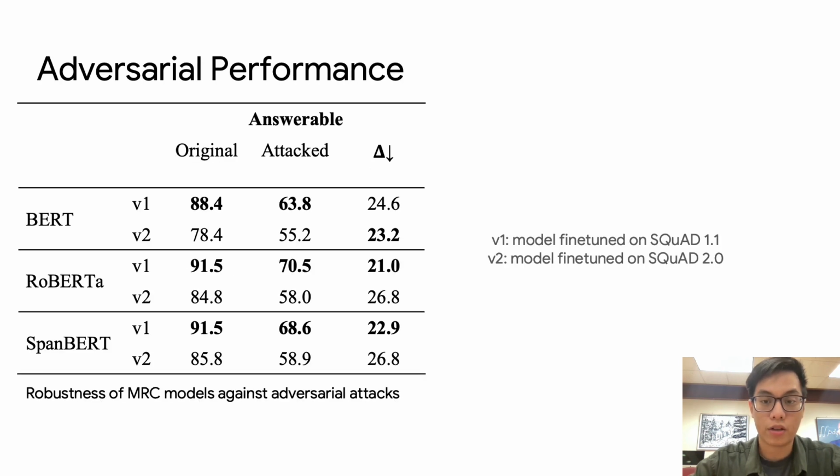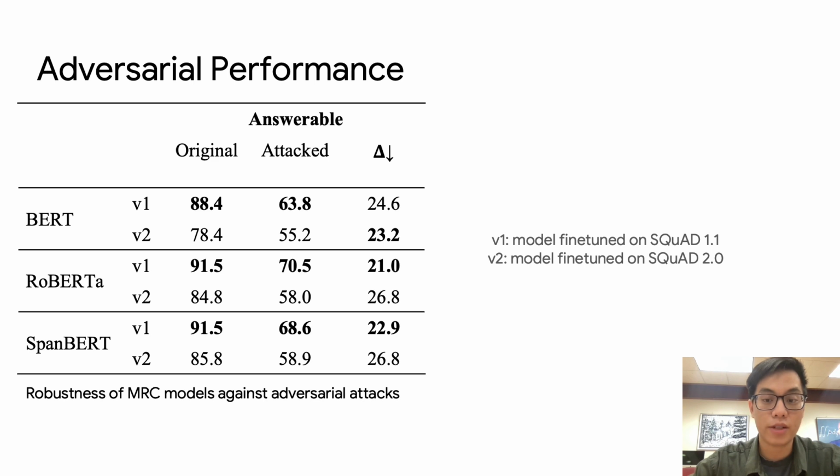Then let's talk about our initial experiments. On the left-hand side of this slide, we present the performance of 6 models on both the original and attacked development set of SQuAD1. The models are categorized as V1 and V2, the former indicating that the models were trained on SQuAD1 and the other on SQuAD2.